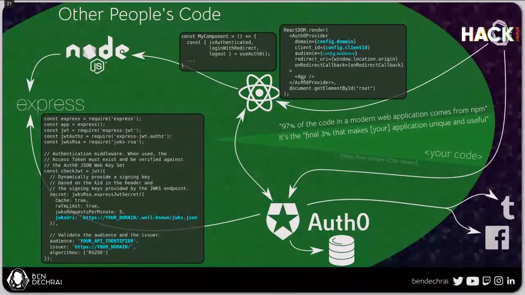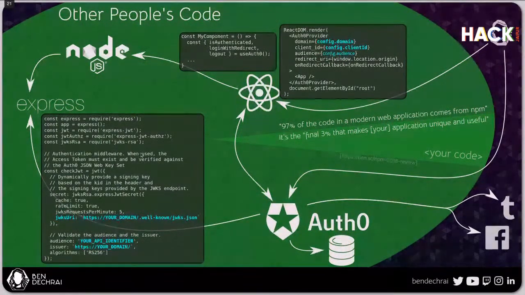The blue code here is the only bit that we need to worry about. The gray code that you can see everywhere, this is all from the quick start, and you'll see all of that soon. But the blue code is the main thing we need to worry about. Here, this is the link to the public endpoint that provides the public key that we'll be using to verify the JSON Web Token signature. And then the audience is the URL of the API that you're hitting, and the issuer is the domain of the Auth0 instance. So this is a very quick top-level overview of how it all links together.